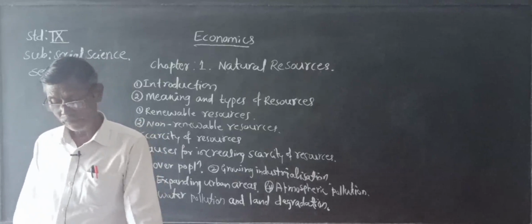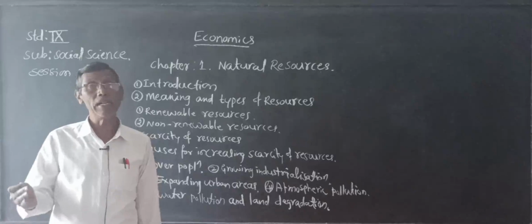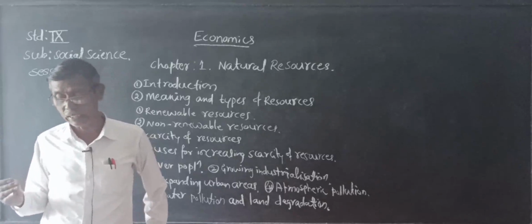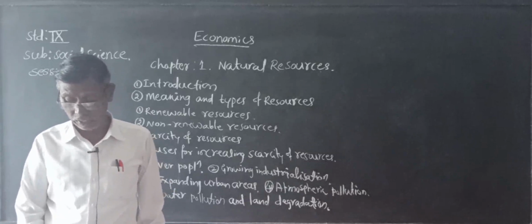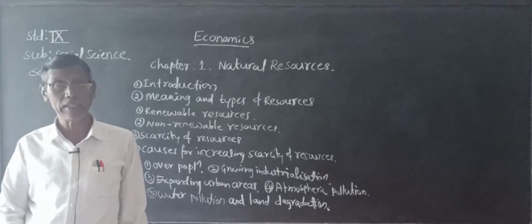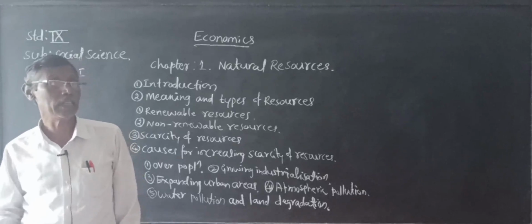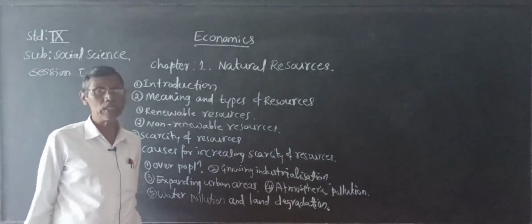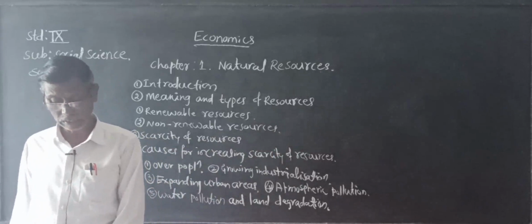Plants and animals are the biotic resources, whereas water, soil, forest, minerals, etc. are the abiotic resources. So these are the other two types of resources.